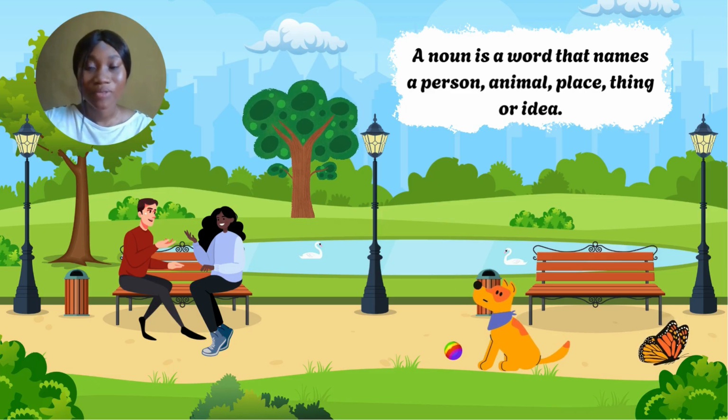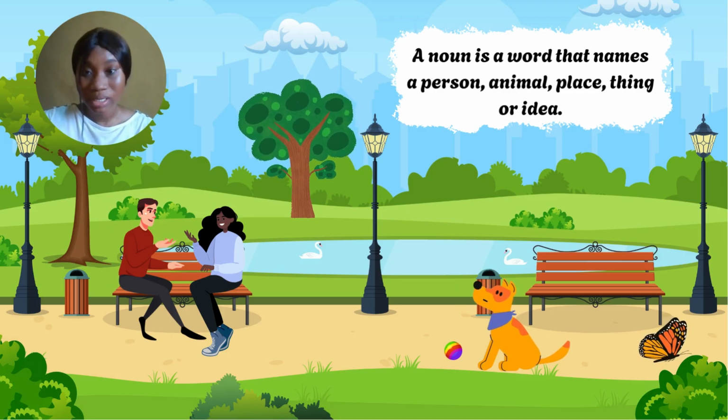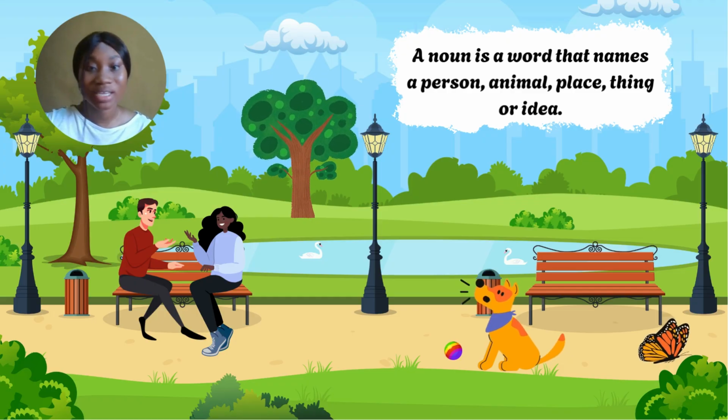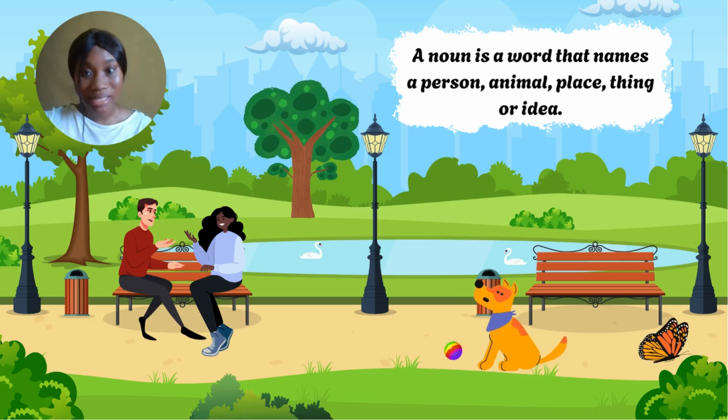Now, when I talk about noun of a person, many a time people just think it's a person's name, like Samantha, Janet, John, Mark. But no, apart from yes, it's the name of a person, a noun can also be who the person is, like a doctor, a nurse, a teacher, a president, a boy, a girl, brother, sister, father, mother. Okay. Then I'm talking about animal, like dogs, cats, horses, birds, butterflies. Places. You have London, America, Earth, markets, and then we have things like trees, table, pencils, and so on. And then we have ideas like love, friendship, happiness, and so on.